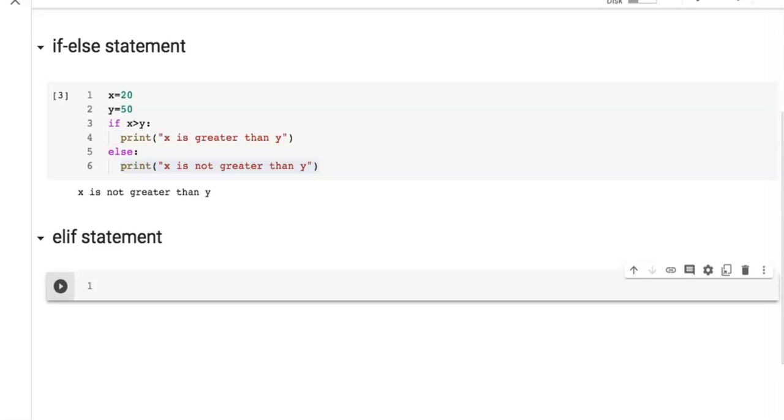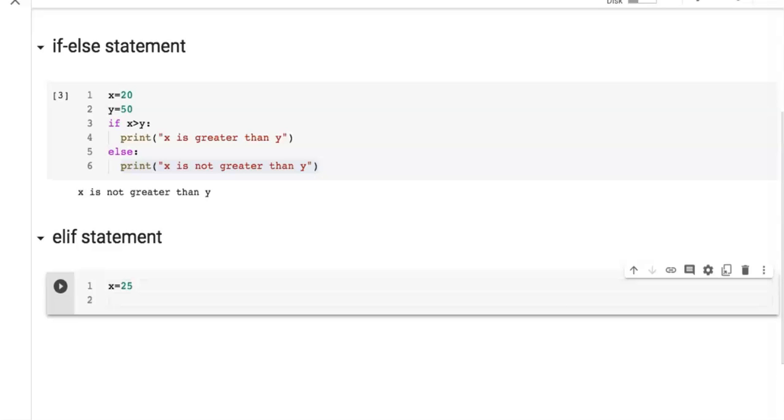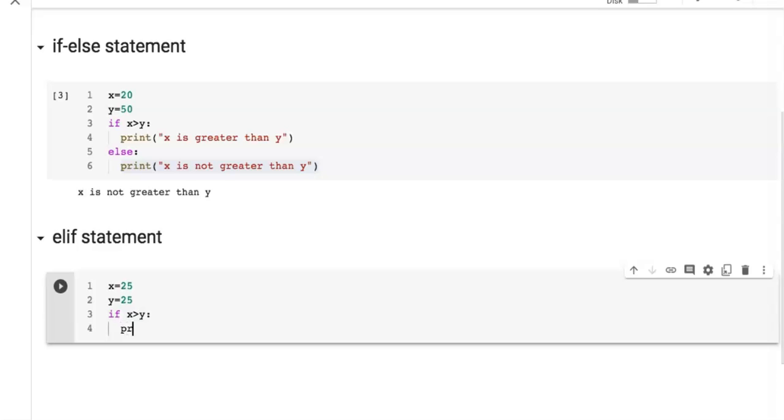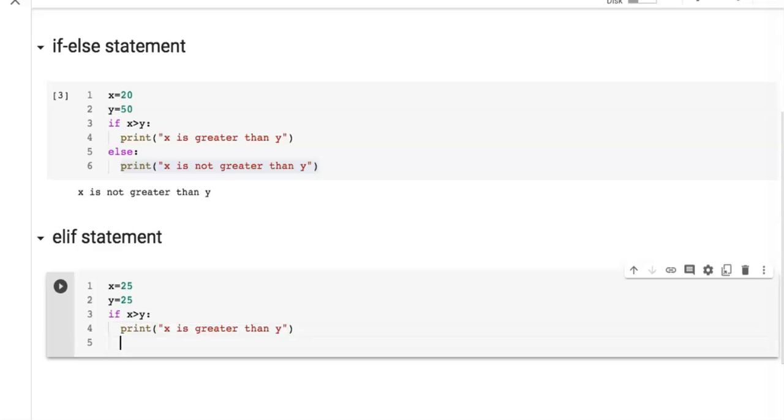First take a variable x and assign value 25 and another variable y and assign the same value 25. Now write if statement: if x greater than y, then colon, and a print statement, that is x is greater than y, and take the elif part but parallel to if.